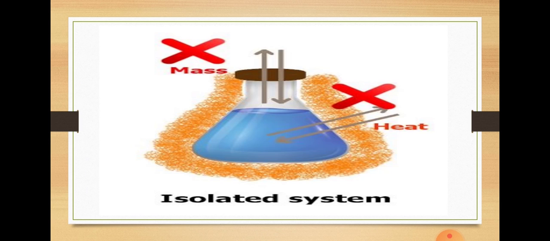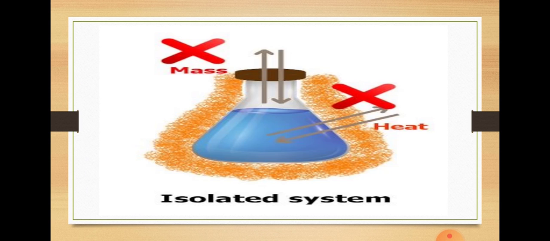Here you can see an isolated system. Have you ever seen an isolated system? I think when you were coming to school regularly, you saw this, because the water bottle you were bringing was an isolated bottle. Many of you use a thermos flask, Milton or whatever. If you bring cold water, it remains cold till the last bell.